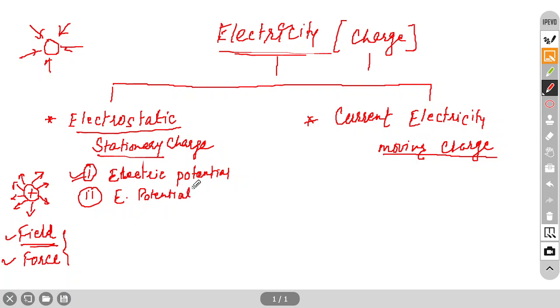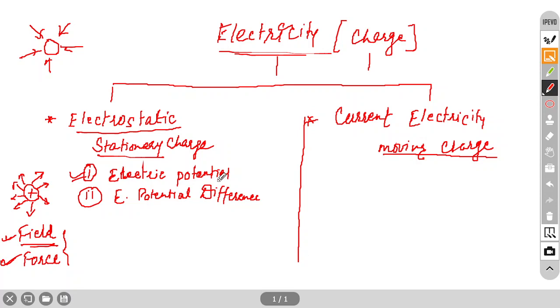A very slight difference is there between these two terms. So only these two topics are there in electrostatics. The rest, like field, force, capacitor, nothing is there in 10th grade. In 12th grade it will be in detail.